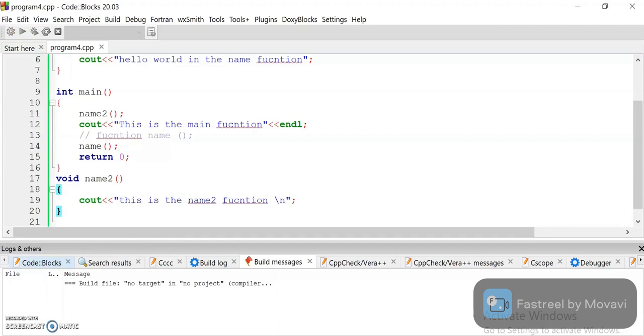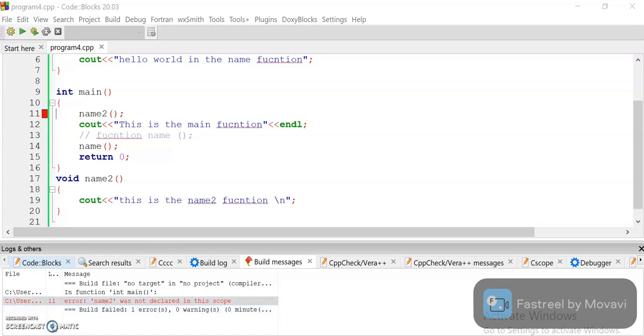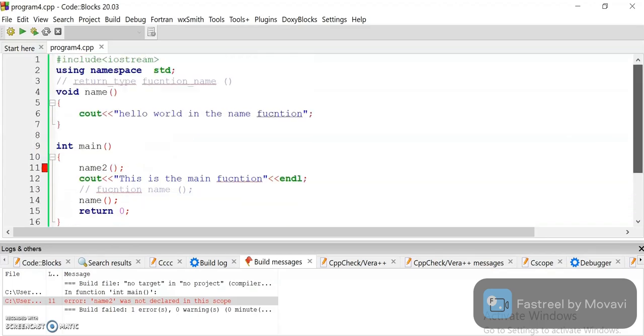See what kind of error happened. Name 2 was not declared in this scope, because the compiler will not count the function name 2, because the program execution approach is top to bottom. So firstly the compiler goes here.